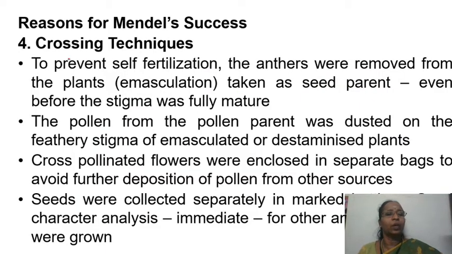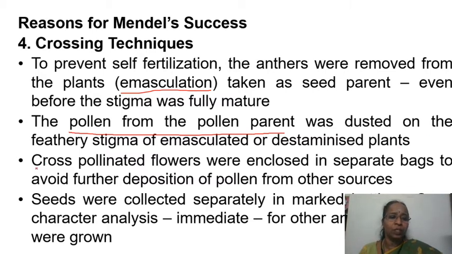And how he carried out the crossing technique is, to prevent self-pollination, that is self-fertilization, the anthers were removed from the plants which serve as the seed parent, that is the female parent. So much before the stigma becomes fully mature, the anthers were removed. That process is called emasculation. So stamens are removed, so no pollen from this, so no self-fertilization is possible here. Now the pollen from the pollen parent, that is the male parent, is taken in a brush and then dusted onto the feathery stigma of the seed parent, that is the emasculated or destaminated plant.